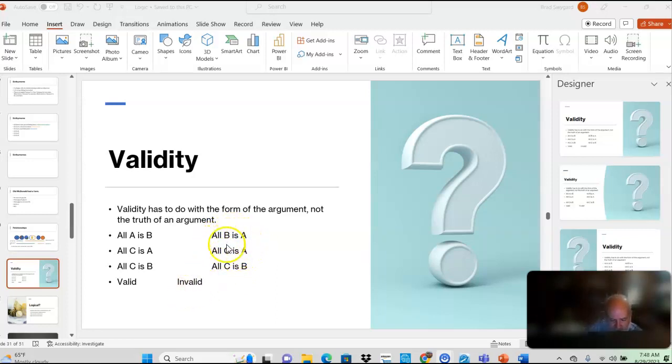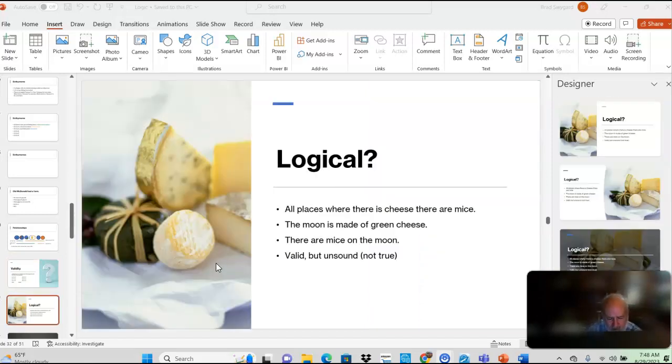Okay, but this is invalid, not because of anything true or false, but just because of the form, where the B's and the A's and the C's and the B's are. That's all I want you to see here. That's invalid because of the form, not because of the truth. And if you're reading the book, The Love of Wisdom, they aren't as clear on this as I'd like them to be. Okay? But I think hopefully you'll see this afterwards.